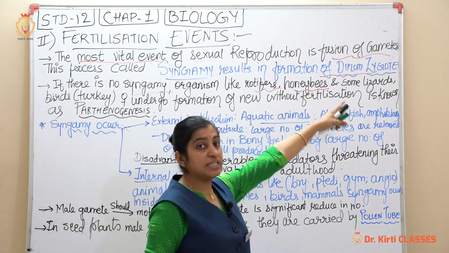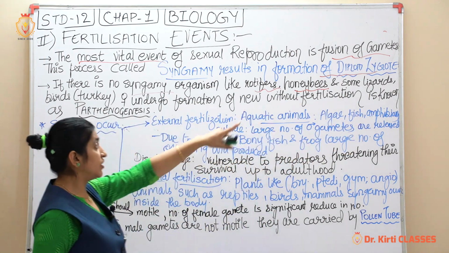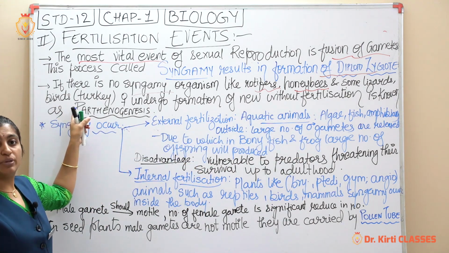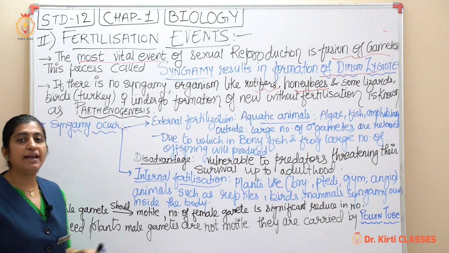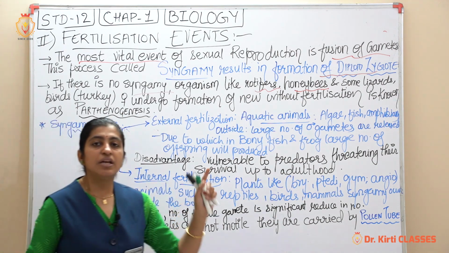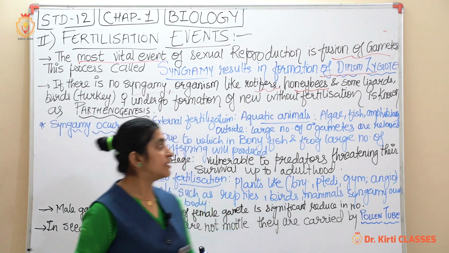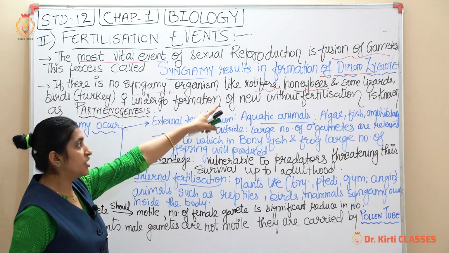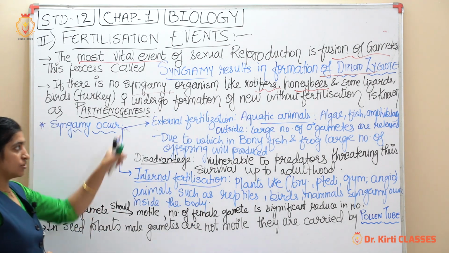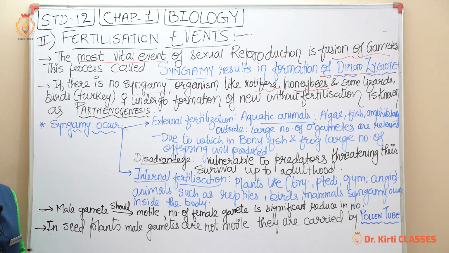So there will be the formation of a new organism from the female itself. So honeybee, in some lizards, right? So it is very interesting. In some birds like the turkey, where the male gamete is not required, the female is converted into what? A fertilized egg without fertilization. So that is known as what? A parthenogenesis. So without fertilization, a new organism will be produced.